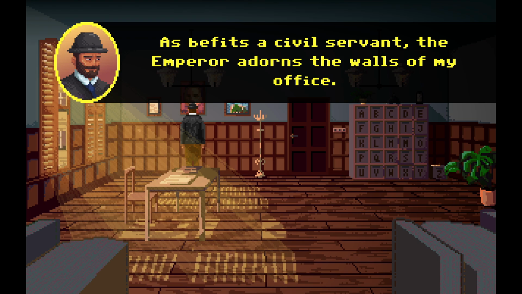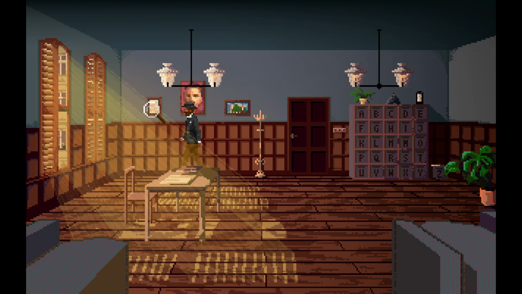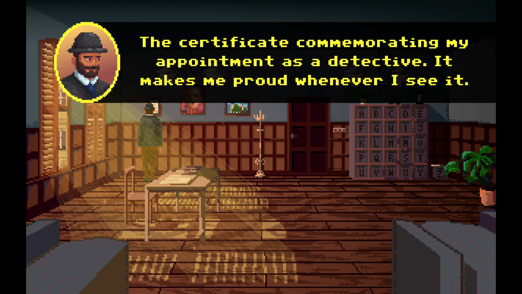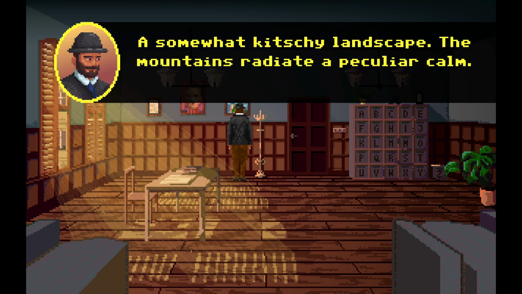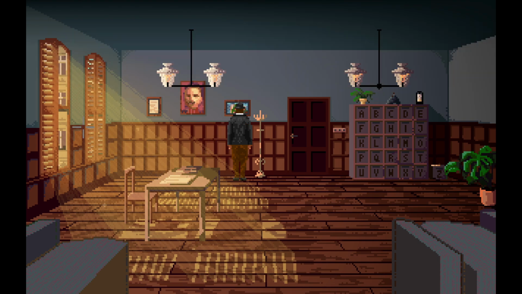As befits a civil servant, the Emperor adorns the walls of my office. Certificate commemorating my appointment as a detective. It makes me proud whenever I see it. A somewhat kitschy landscape. The mountains radiate a peculiar calm.